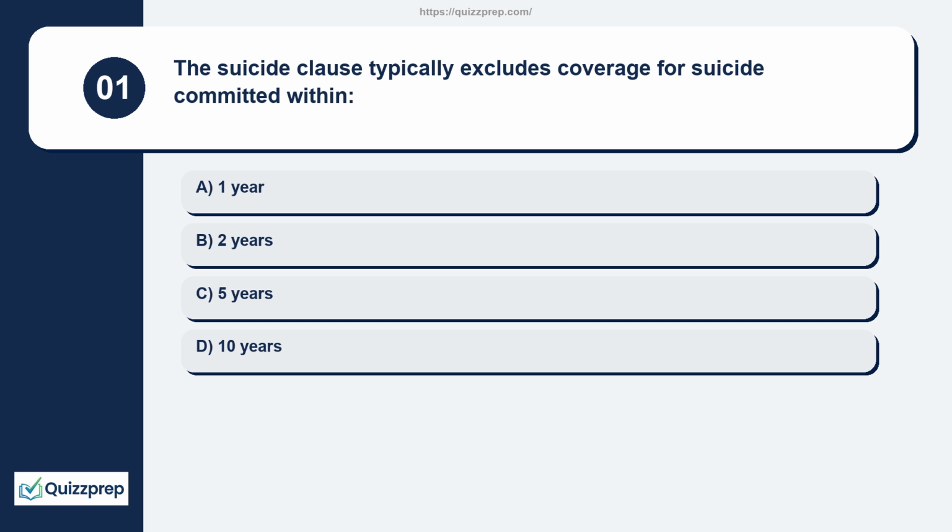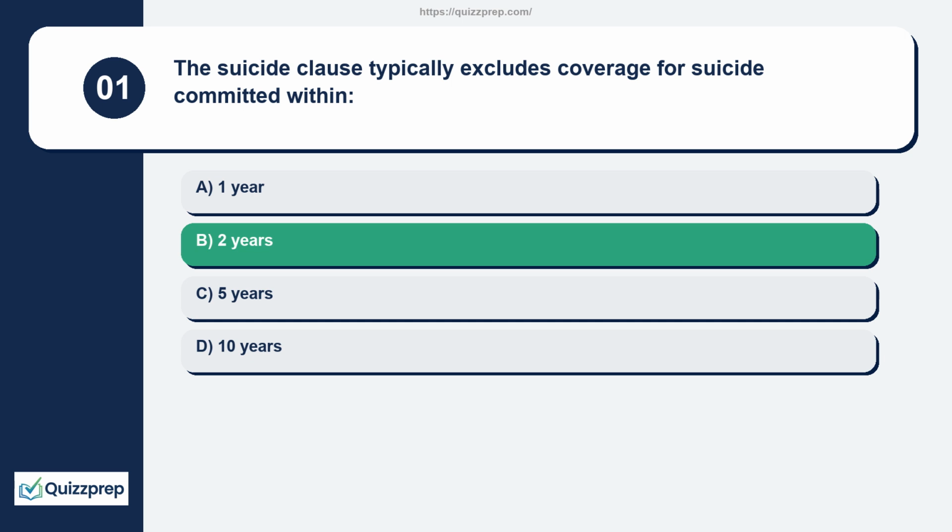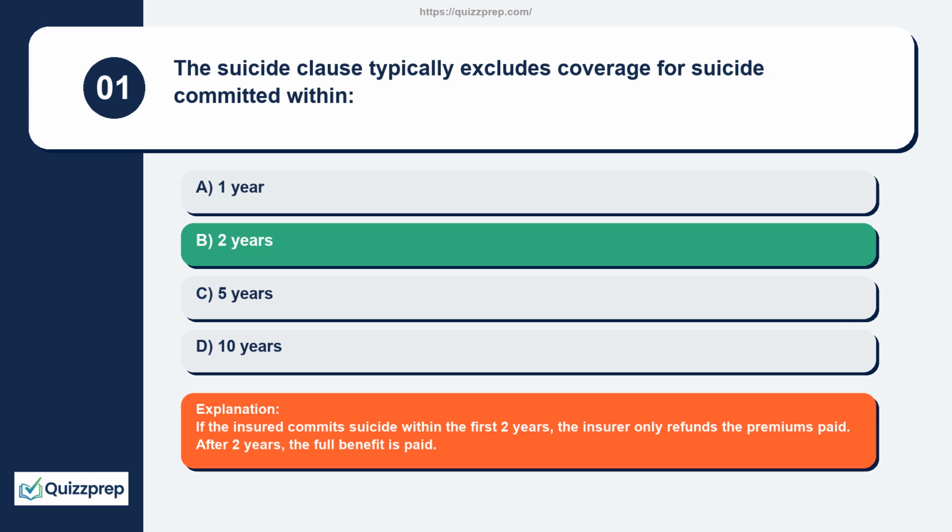Question 1. The suicide clause typically excludes coverage for suicide committed within 1 year, 2 years, 5 years, 10 years. If the insured commits suicide within the first 2 years, the insurer only refunds the premiums paid. After 2 years, the full benefit is paid.